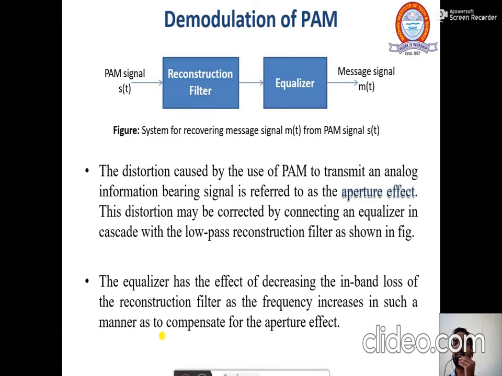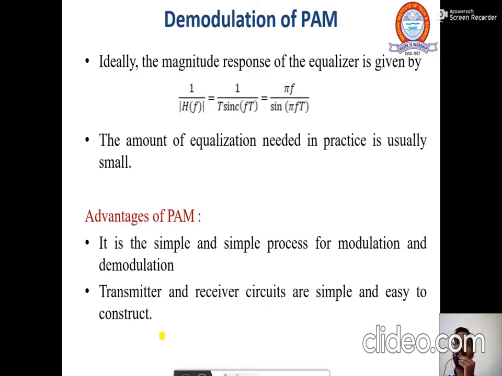So if somebody asks you which kind of error exists in pulse amplitude modulation, you must say the aperture effect is there, and to remove this aperture effect, we use the equalizer. Ideally, the magnitude response of the equalizer is given by 1 by |H(f)| equals 1 by T sinc(fT), which equals pi f by sin(pi f T). The amount of equalization needed in practice is usually very small.